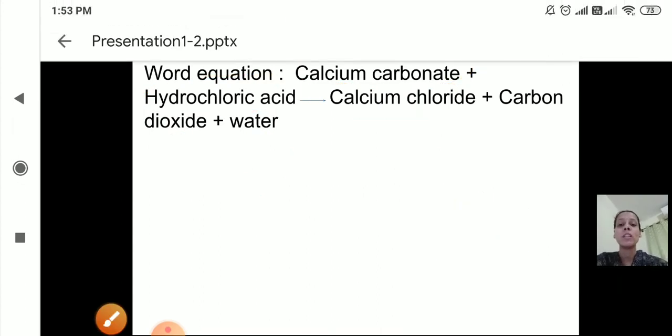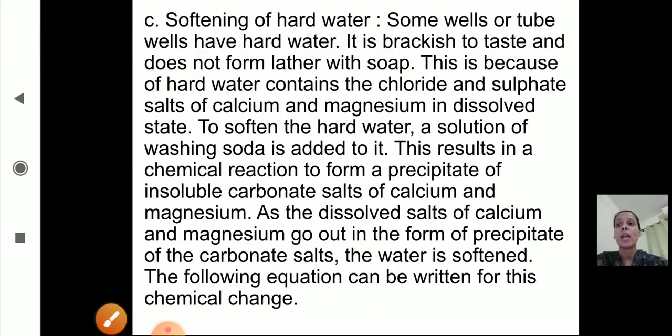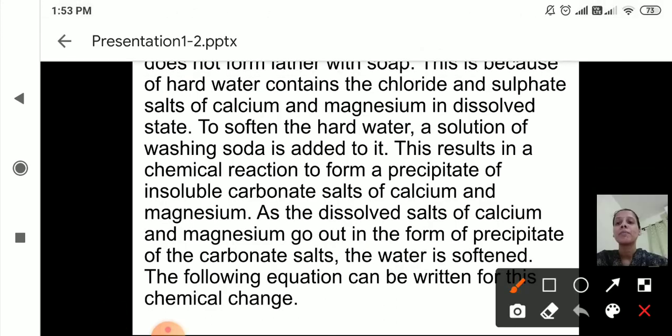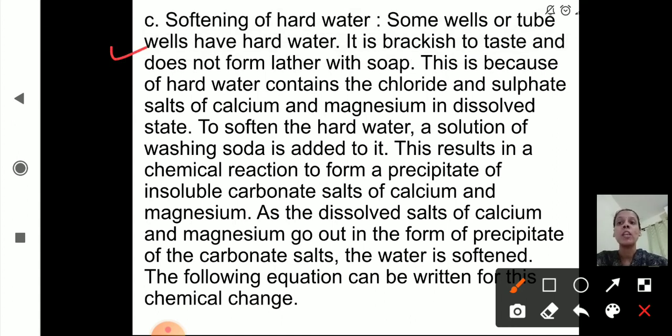Now we will see the next man-made chemical change, the third one: softening of hard water. Some wells or tube wells have hard water. It is brackish to taste and does not form lather with soap. This is because hard water contains the chloride and sulfate salts of calcium and magnesium in dissolved state. This water in wells or tube wells is called hard water.